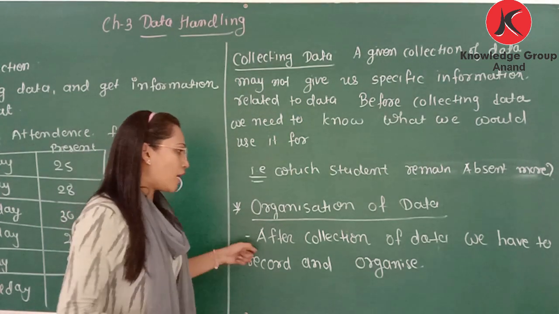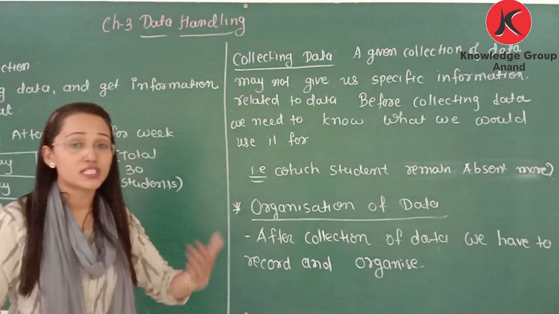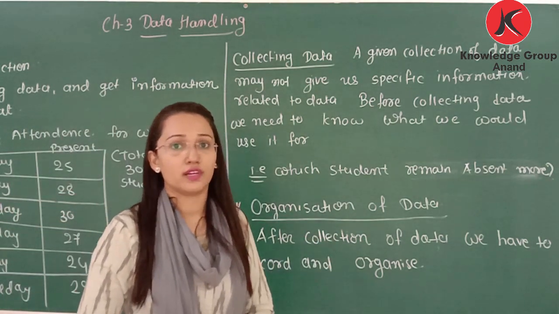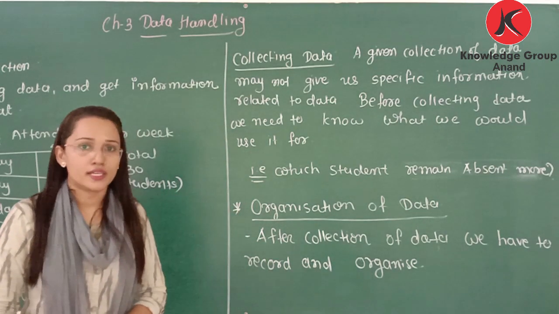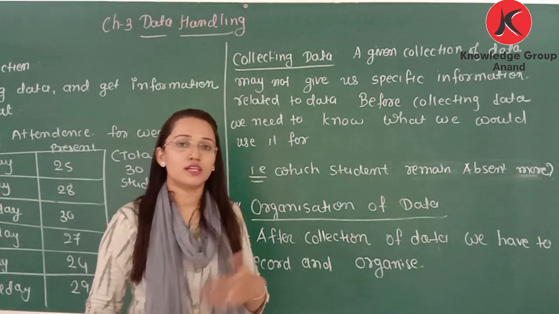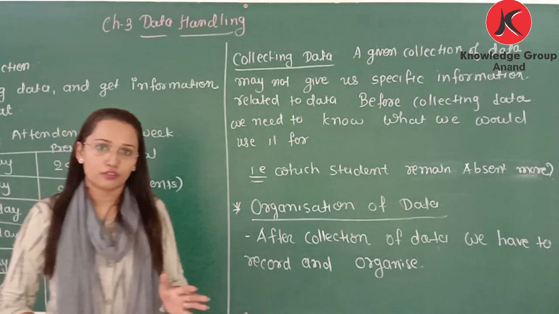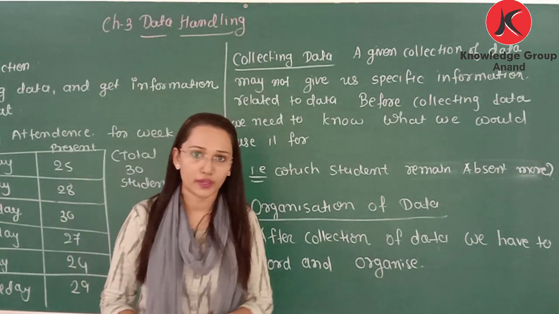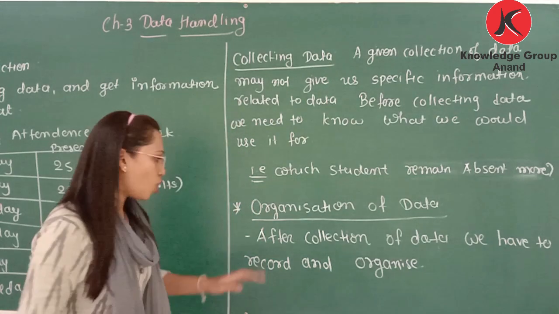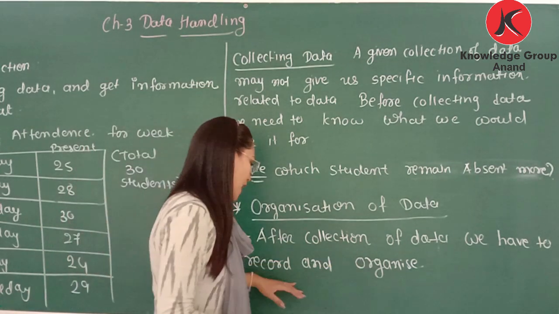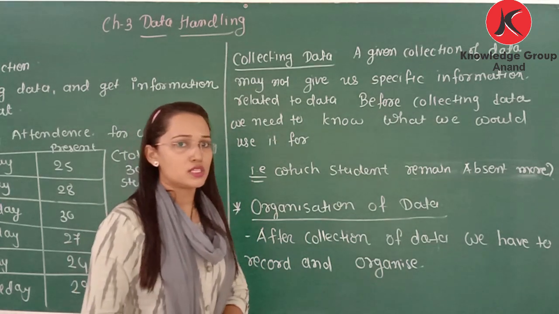Organization of data after collection. Okay, first we understood that we have to collect data, then we understood for what purpose we have to collect data. After that we need to organize the data so it will be easily understandable. After we collect, what do we do with it? Organize. So we learned about the bar graph, that is also a method of organizing the data. We also learned a pictogram, it is a representation of data. Organize means after collection of data we have to record and organize. Mostly we use the tabular form to organize the data.